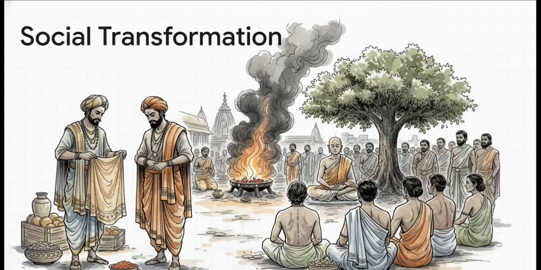Of course, all this rapid urbanization completely reshaped the social ladder. The traditional system, that strict hierarchy of priests, warriors, merchants, and laborers, became really deeply entrenched. But suddenly, you have these newly wealthy merchants demanding more respect, and the general public was getting really frustrated by costly traditional rituals. So this friction sparked a massive era of religious reform, directly birthing Buddhism and Jainism, which both championed equality and challenged the status quo.